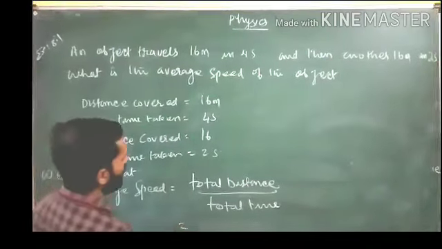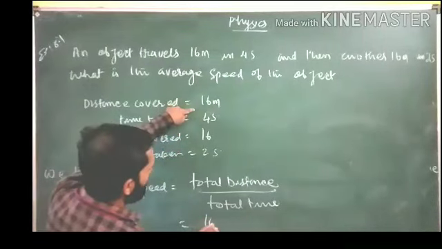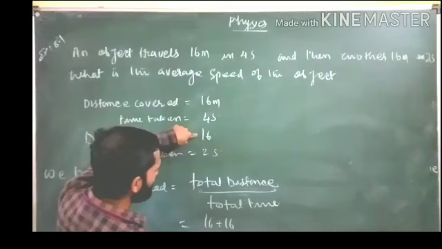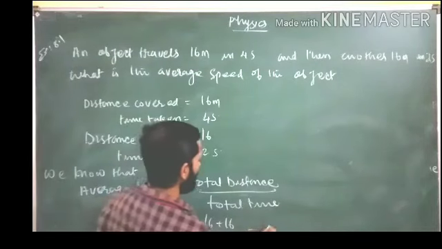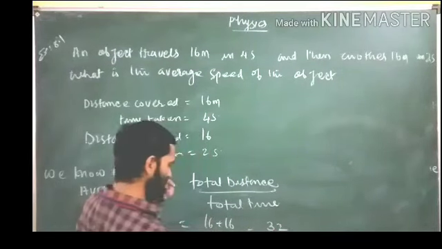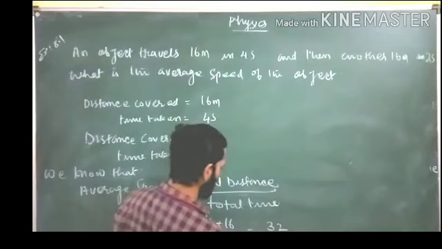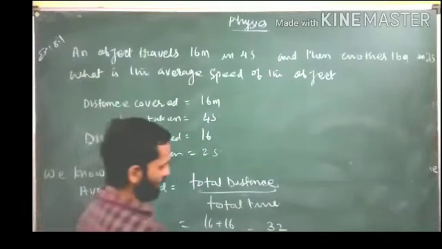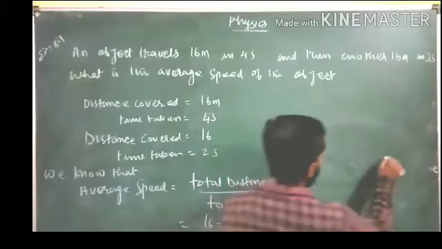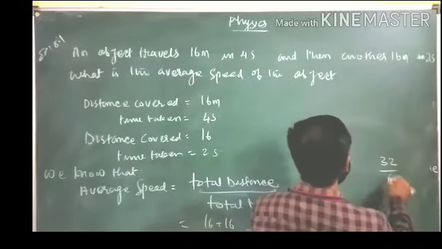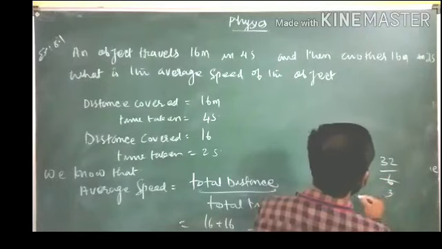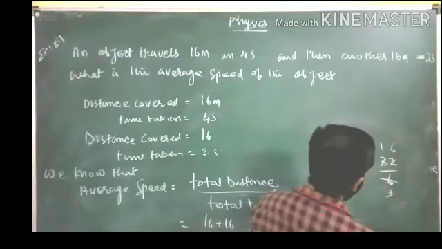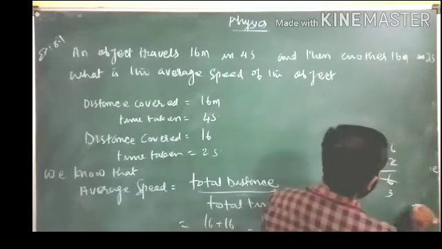Now we apply it. Total distance means 16 plus 16 and total time means 4 plus 2. So this will be 32 divided by 6. Now this you have to divide, we can cancel. So 32 divided by 6 becomes 16 divided by 3.